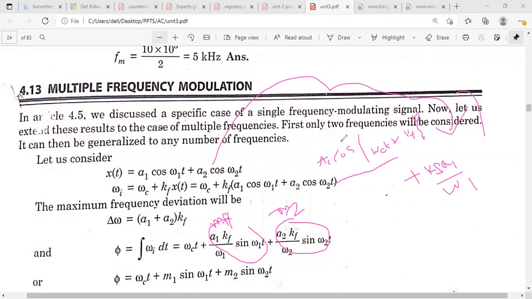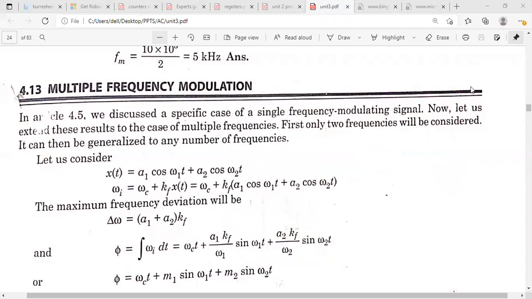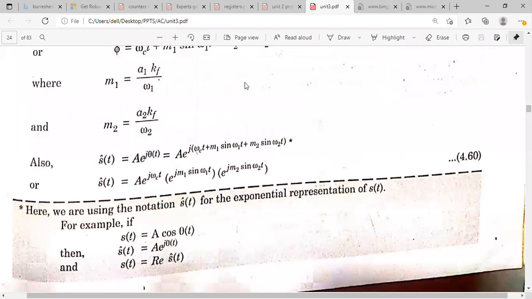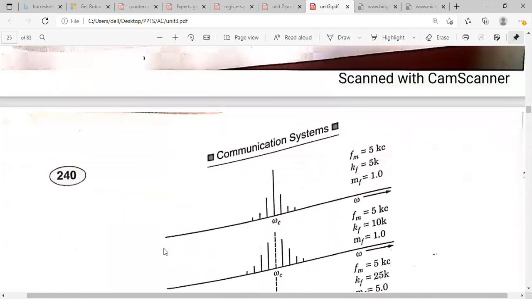Okay. So in kf into the integration of x of t, you have to substitute M1 sine omega 1 t plus M2 sine omega 2 t. That is the standard expression for the multi-tone frequency modulation. M1 and M2 are the modulation indices. And you can write s of t, which contains only the real part, right? So you can write the real part of e power j of omega ct plus M1 sine omega 1 t plus M2 sine omega 2 t. So that real part you can write as a complex function.